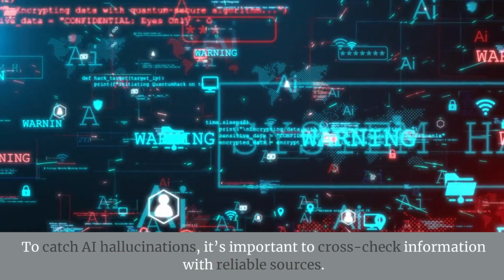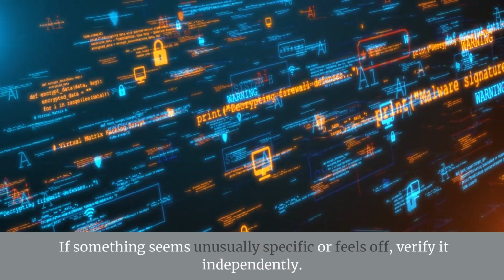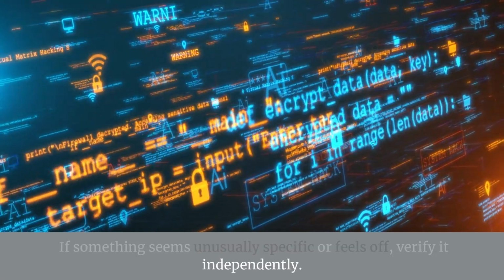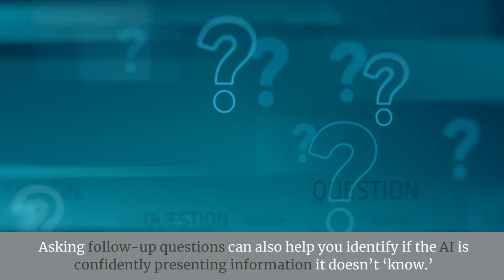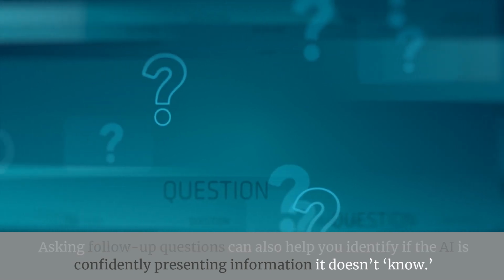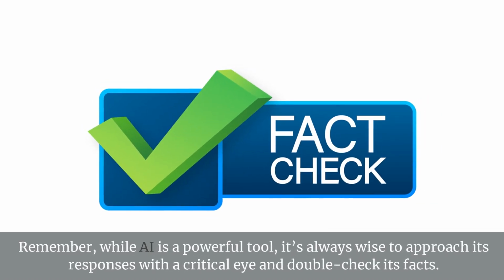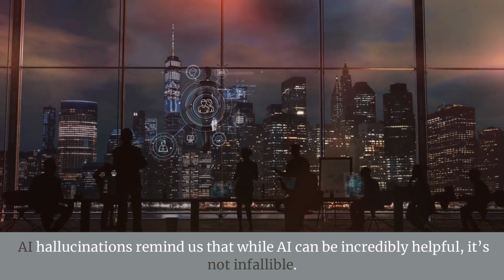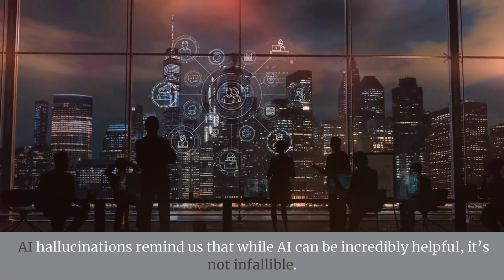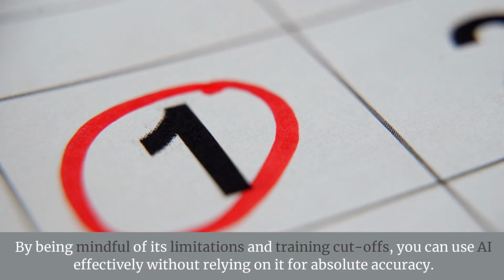To catch AI hallucinations, it's important to cross-check information with reliable sources. If something seems unusually specific or feels off, verify it independently. Asking follow-up questions can also help you identify if the AI is confidently presenting information it doesn't know. Remember, while AI is a powerful tool, it's always wise to approach its responses with a critical eye and double-check its facts. AI hallucinations remind us that while AI can be incredibly helpful, it's not infallible. By being mindful of its limitations and training cutoffs, you can use AI effectively without relying on it for absolute accuracy.